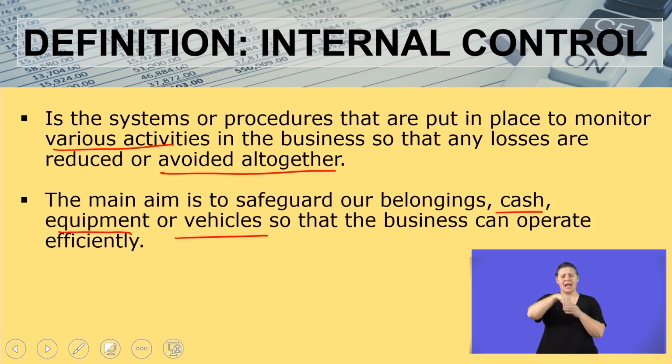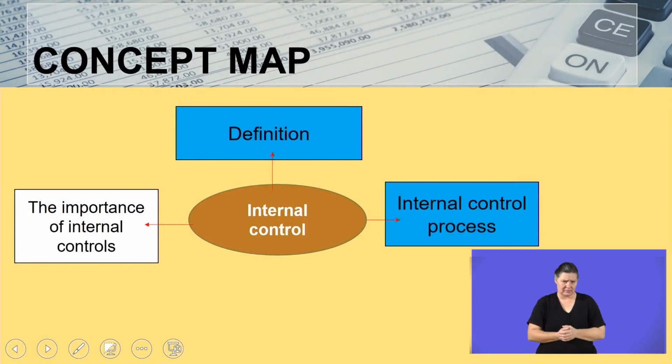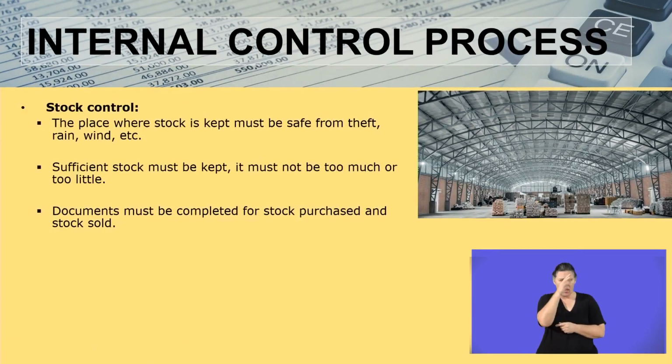Okay, now I want us to quickly go down to our internal control processes. Internal control processes. Stock control. You remember what stock is? Goods that we buy so that we can sell to our customers. Now, it is important that the place where this stock is kept must be safe from theft as well as rain together with wind. Remember, the last thing we'd want is to buy stock, then early in the morning, the stock is stolen. So the place must be safe.